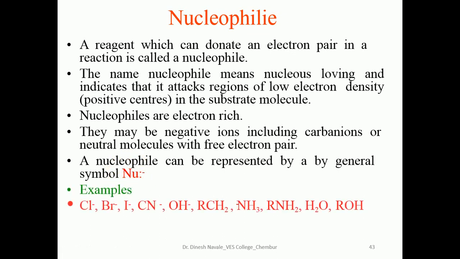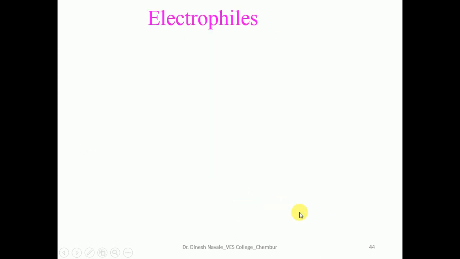Some examples of nucleophiles are chloride, bromide, iodide, nitrile, hydroxide, alkyl, then ammonia, primary amine, water and alcohol. So we can easily observe that chloride, bromide, iodide, nitrile, hydroxide are all negatively charged, whereas the primary amine, water and alcohol are all neutral. That means a nucleophile can be a negatively charged or a neutral species.